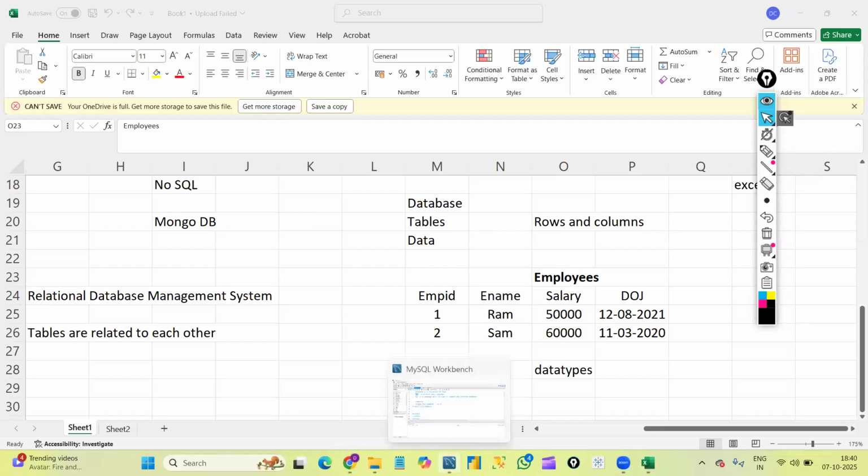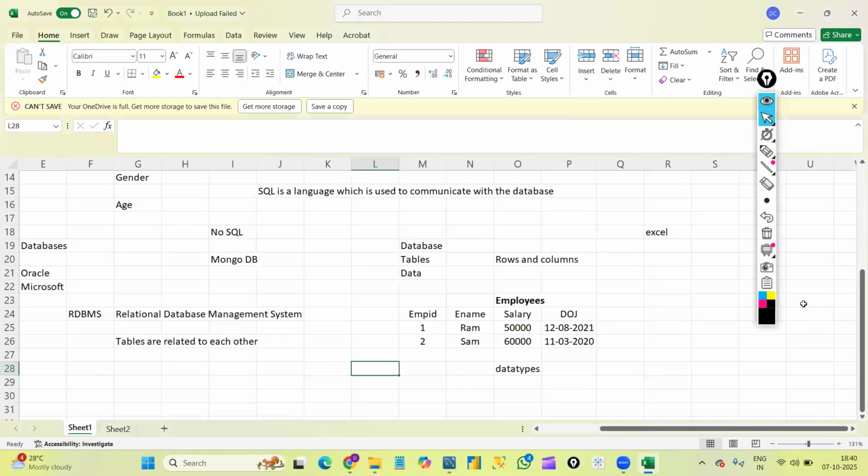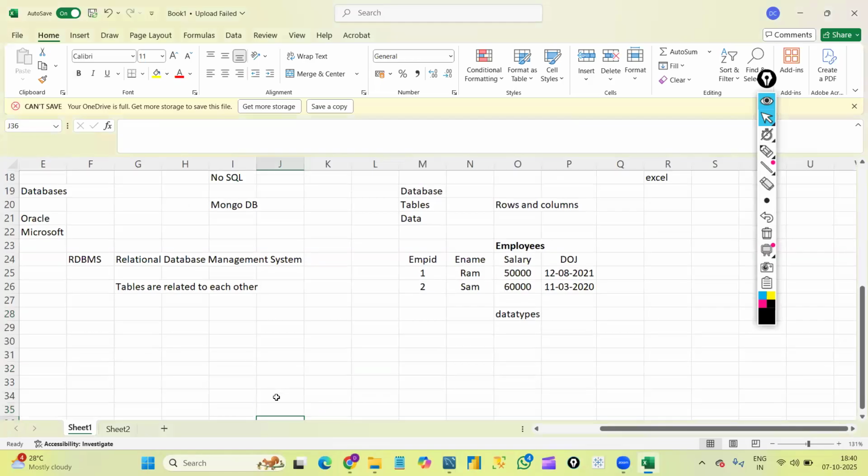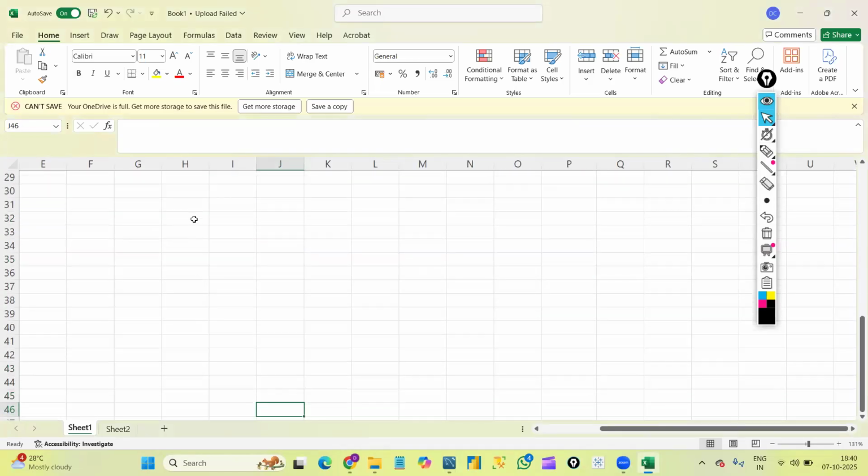Here we are using MySQL. First of all, we just understood what SQL is. Then what is MySQL? Maybe you already know about it, but we have so many tools in the market. It is just a software, just a tool. Like we have Oracle SQL, MySQL, SQL Server, PostgreSQL, like that. We have so many tools in the market from different companies. Like Oracle's tool is Oracle SQL and MySQL, and SQL Server is a tool from Microsoft.